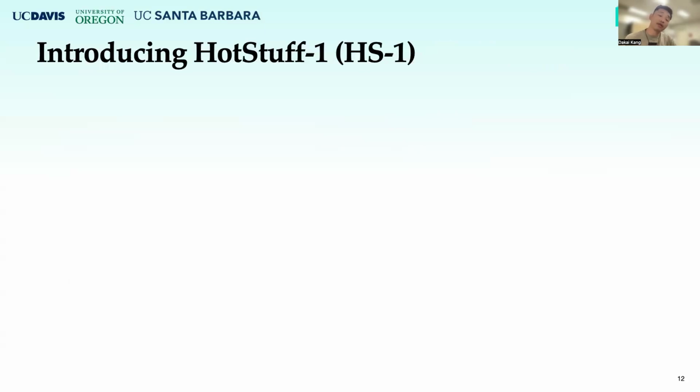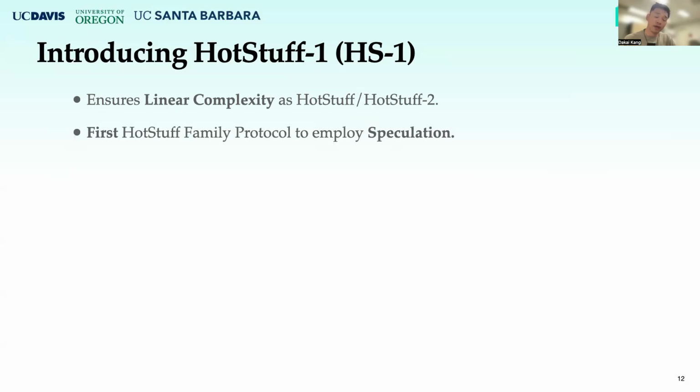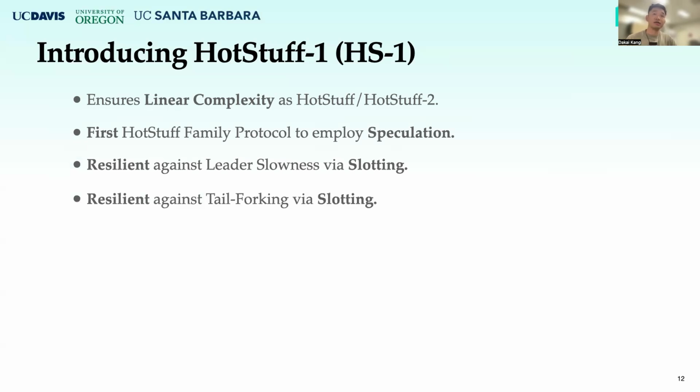With the speculation mechanism and slotting mechanism, we get our protocol HotStuff-1. HotStuff-1 ensures linear complexity as HotStuff and HotStuff-2 do, and it is also the first HotStuff family protocol that employs speculation. Also, HotStuff-1 is resilient against the leader slowness problem and the tail forking attacks because of the slotting mechanism.